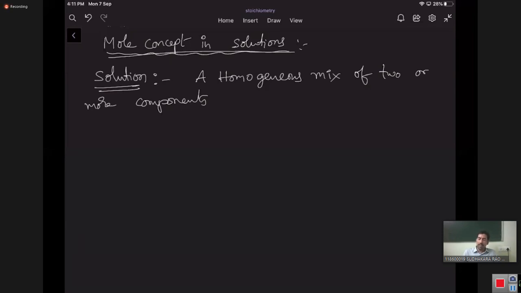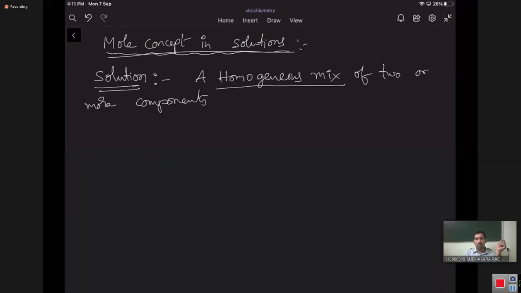Homogeneous mixture means, as I already told you at the very beginning, that all the components of the mixture are completely, thoroughly mixed and we cannot identify them separately. For example, if sand or oil is added to water, you can find two different phases.